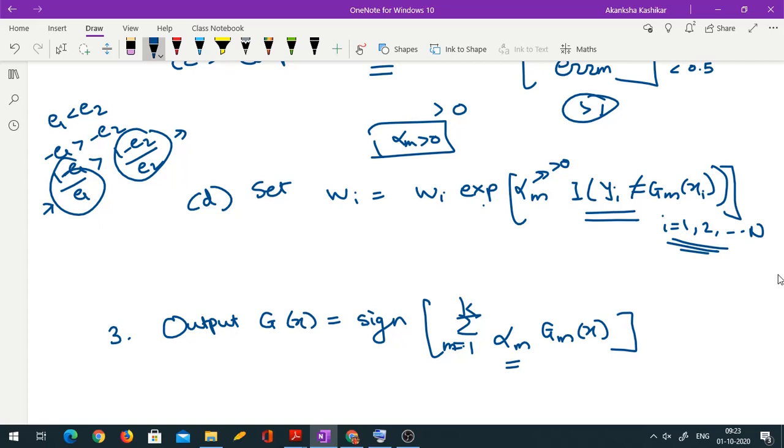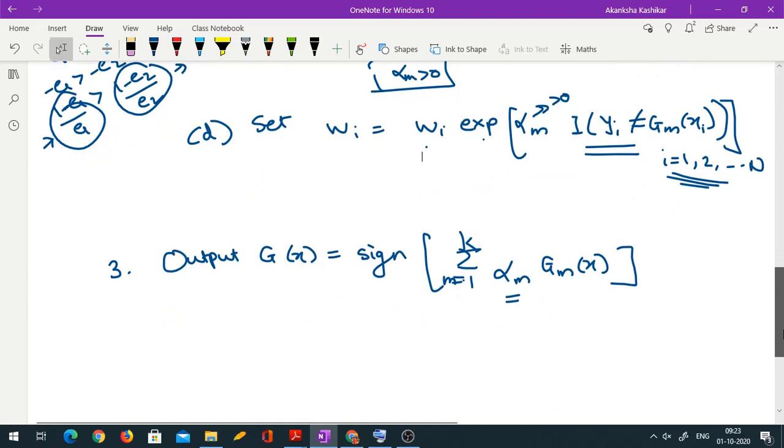So if the indicator is 1, then I am multiplying the original weight by e raised to alpha. Of course, since alpha is positive, e raised to alpha is greater than 1. So I am increasing the weights if an observation is misclassified. I am keeping the weight same if the observation is not misclassified. Okay. So I am telling the next classifier to focus more on the misclassified observations, and I am telling it to focus less on the observations which were correctly classified earlier.